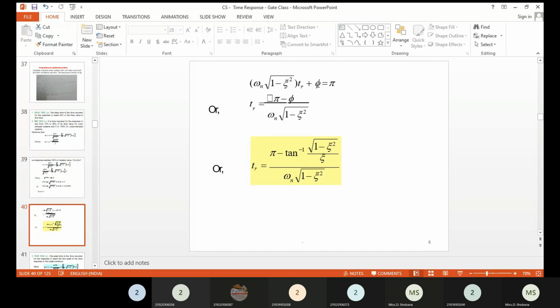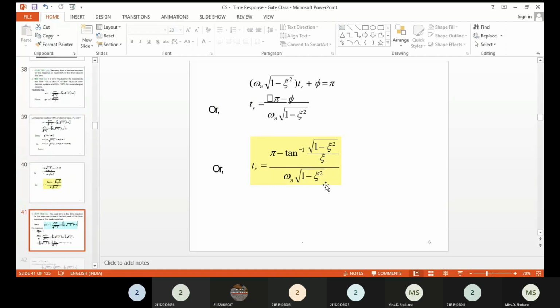Moving phi to the right hand side, we get pi minus phi, and omega n into root of 1 minus del square goes into the denominator. Therefore tr is nothing but pi minus theta divided by omega n into root of 1 minus del square. Instead of theta, you can substitute tan inverse of root of 1 minus del square divided by del.